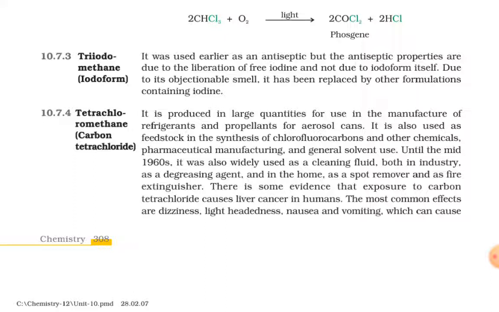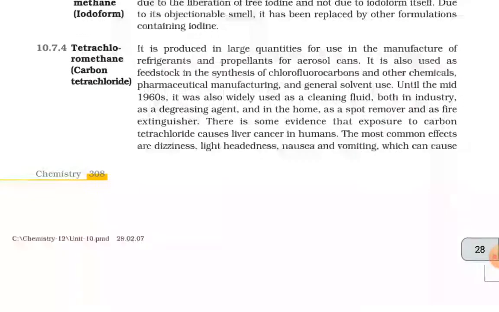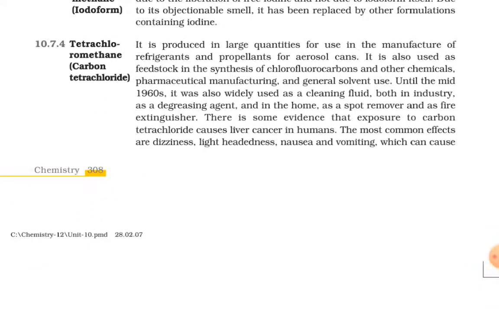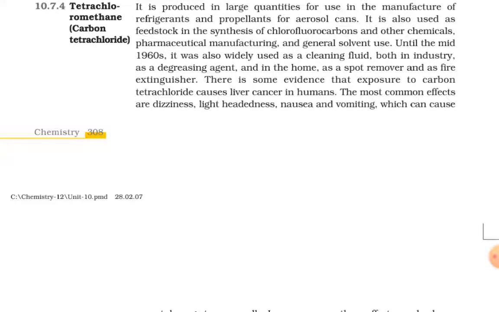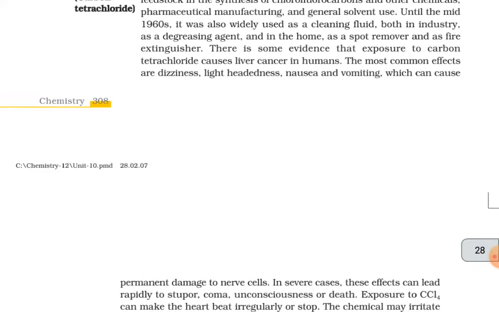10.7.4, that is tetrachloromethane, carbon tetrachloride. It is produced in large quantities for use in the manufacture of refrigerants and propellants for aerosol cans. It is also used as a feedstock in the synthesis of chlorofluorocarbons and other chemicals, pharmaceutical manufacturing, and general solvent use. Until the mid 1960s, it was also widely used as cleaning fluid, both in industry as a degreasing agent and in the home as a spot remover, as fire extinguisher.